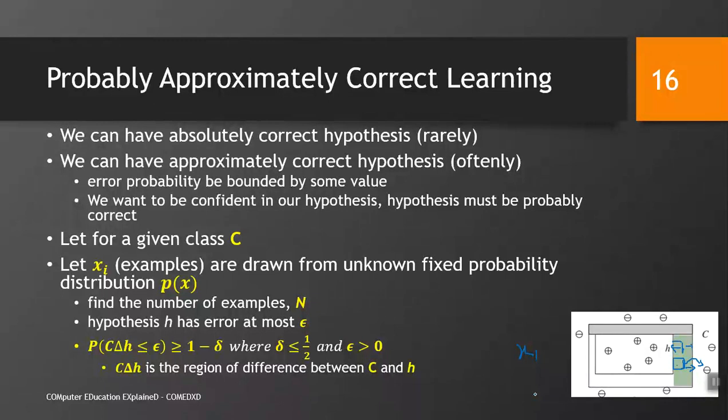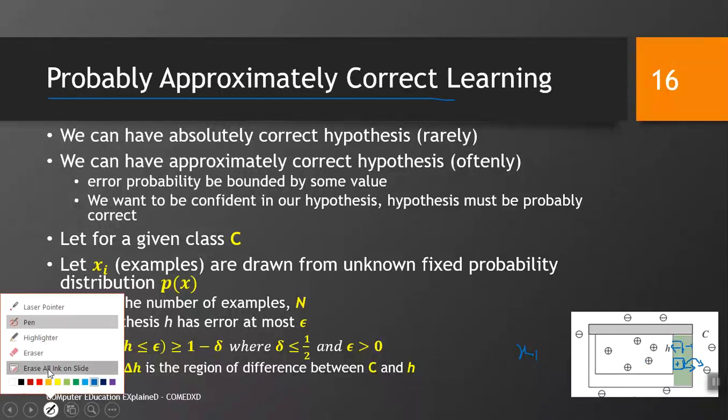So, probably approximate correct learning, what does that mean? If it lies within this half range, it is more probable to be a positive example, and we will classify it as a positive example. That is why we call it probably approximate learning. I hope this concept is clear to you.